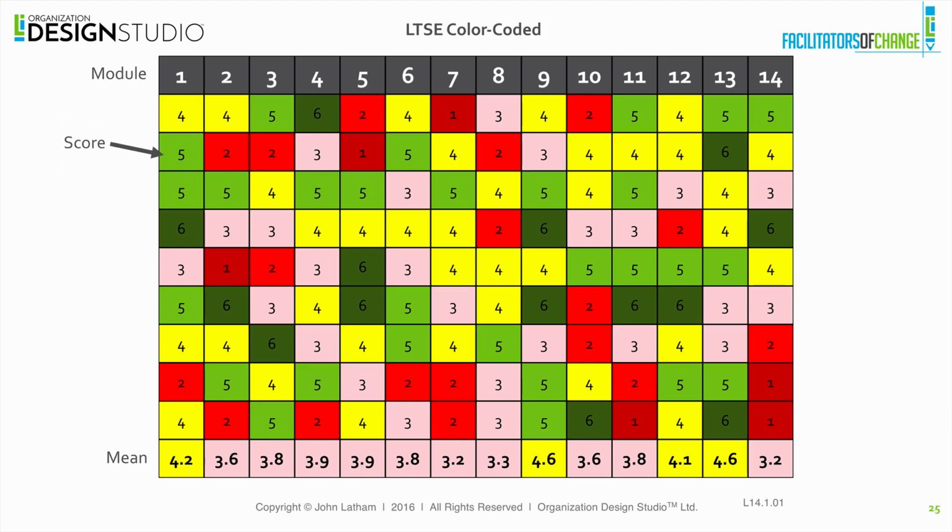So first, you can identify, let's say column number 7, we'll put a red box around that. That is a fairly low scoring item. You can see there's 1 dark red, 2 reds, a pink, and a bunch of yellow. There's only 1 green in that whole column.